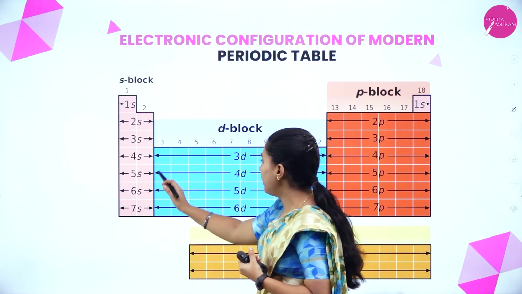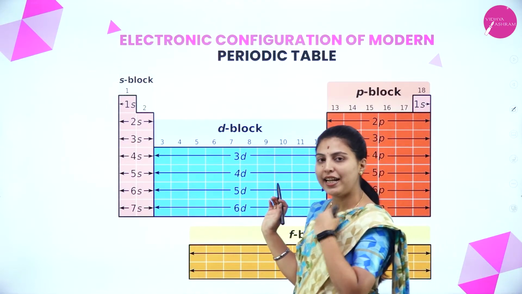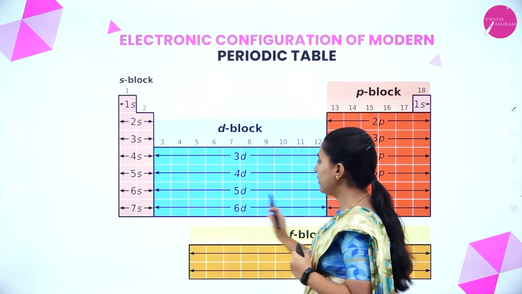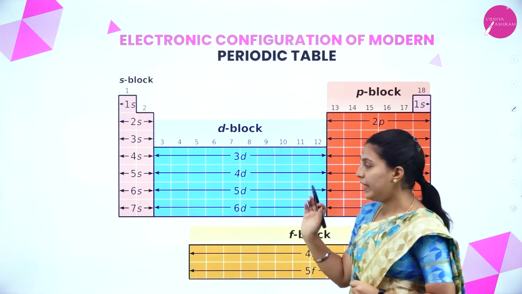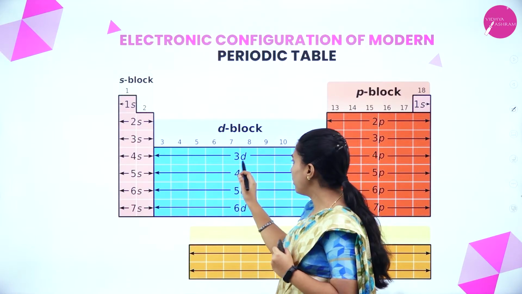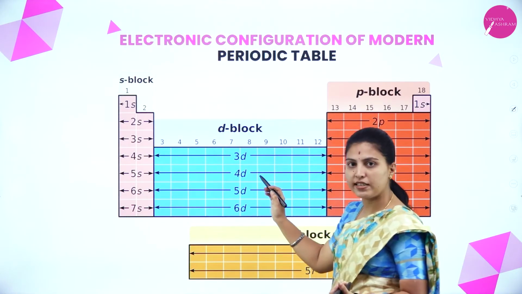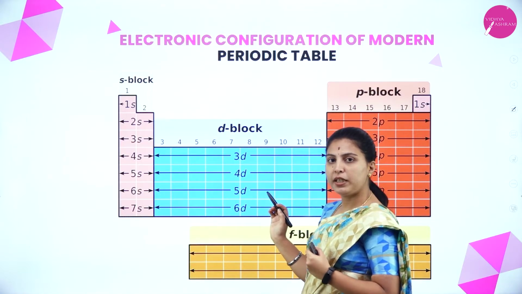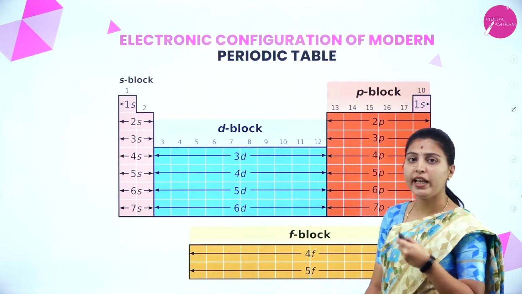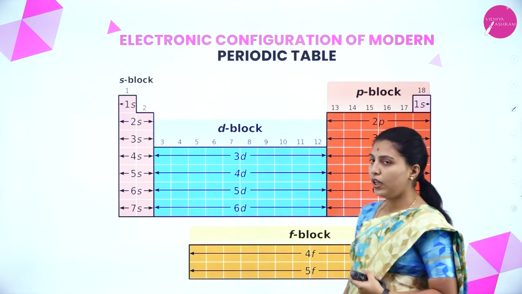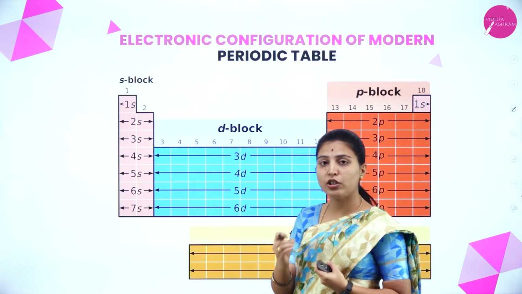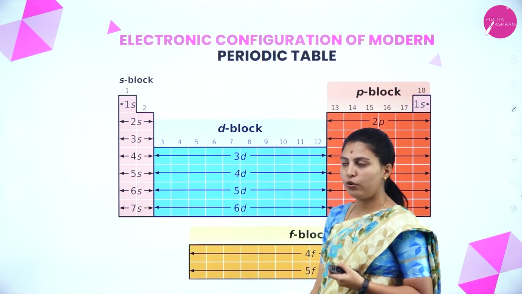Here again we'll separate this one. Why? Because these are the transition metals. We'll call them the 3d series, 4d series, 5d series and 6d series. Each series will have 10 elements, and those series will be called according to their period number. 3d series transition metals, 4d transition metals or series, like that we will name. Okay. And this is about the electronic configuration of the modern periodic table and which subshell each element belongs to.